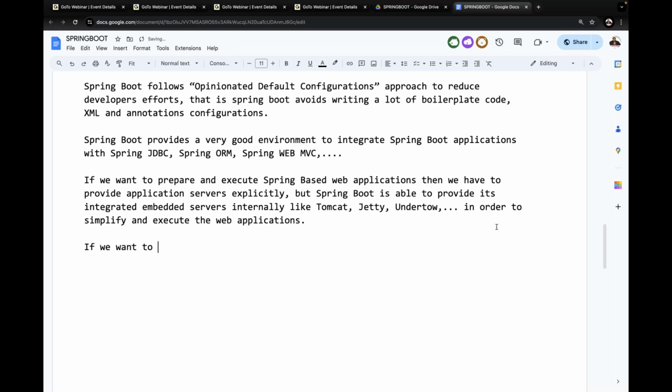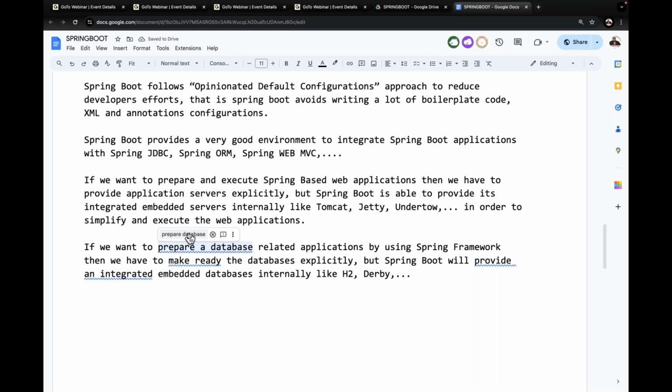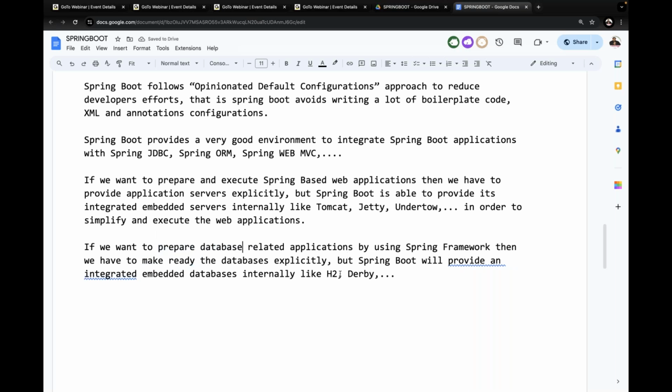All right. So if you want to prepare database related applications by using the Spring framework, then we have to make ready the databases explicitly. But Spring Boot will provide integrated embedded databases internally, like the H2 database, Derby, and so on. Some other in-memory databases are available. Understand my point? If you want to prepare database related applications by using the Spring framework, we have to make ready the databases explicitly.